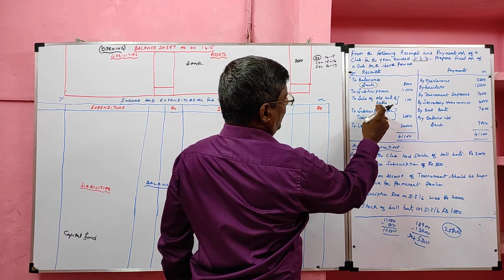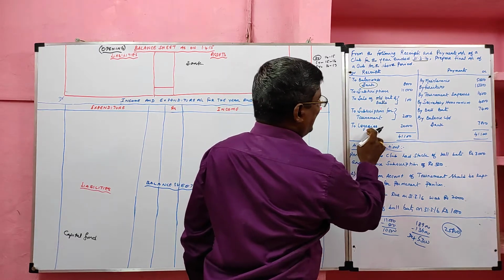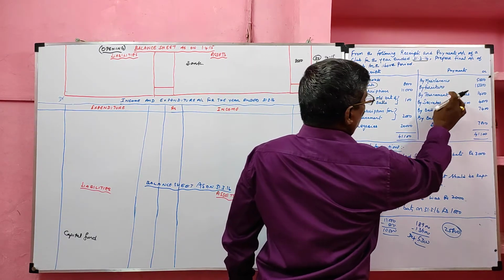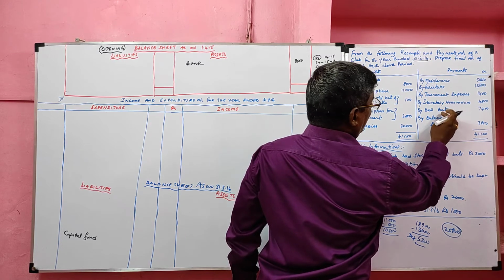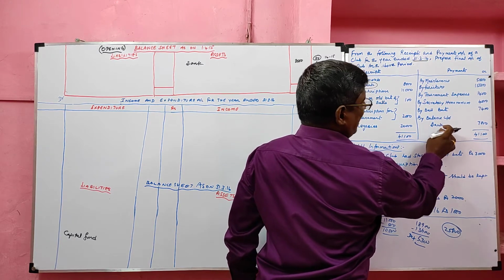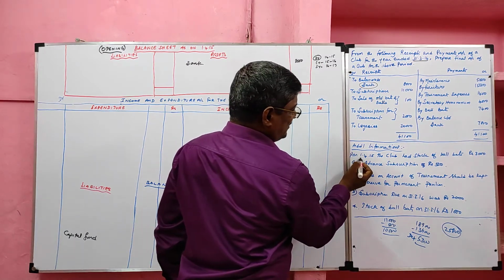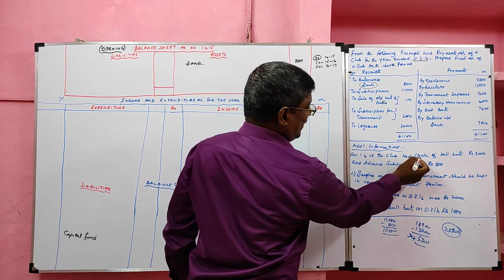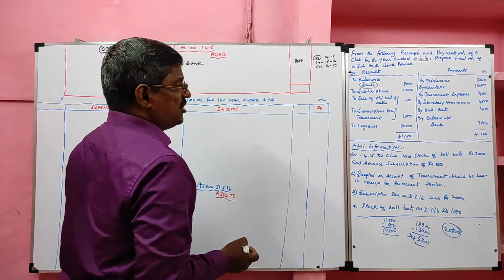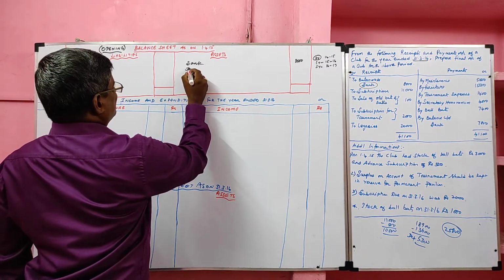Subscription, sale of old ball bats, subscription for tournament, legacy, maintenance, furniture, tournament expenses, secretary honorarium, ball bats purchased, closing bank will not come to the opening balance sheet. Here, first adjustment: on 1st April 2015, the club had stock, so the opening stock of ball bats will be an asset.